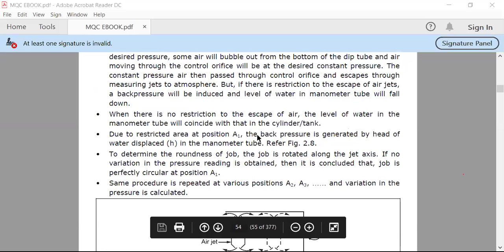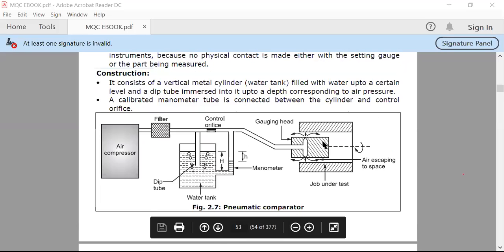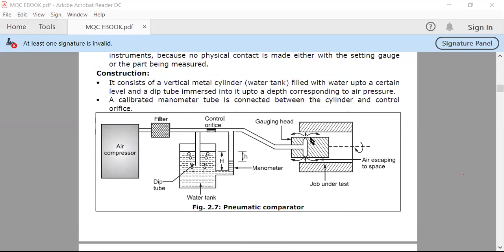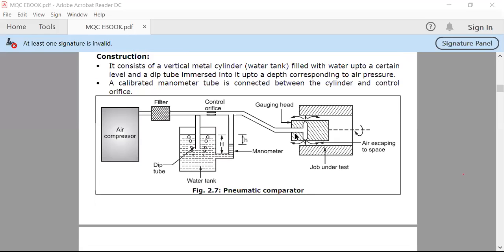Means what? We put this particular round bar here and we rotate it. If it is perfectly round, then the escaping area available for the air is equal at every point. But suppose at some point it is not perfectly round, then it covers the escaping area. At that time, when the escaping area is covered, the water level goes down. By which we can easily calculate the variation in roundness, and whether the bar is perfectly round or not can be found out.